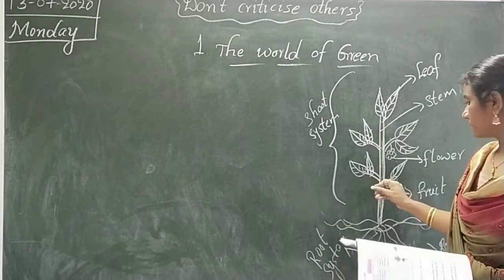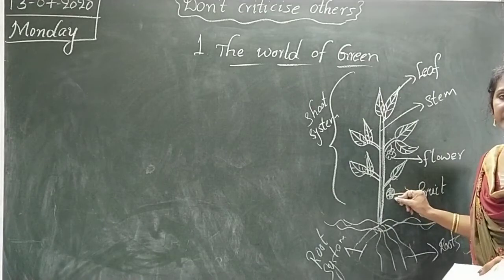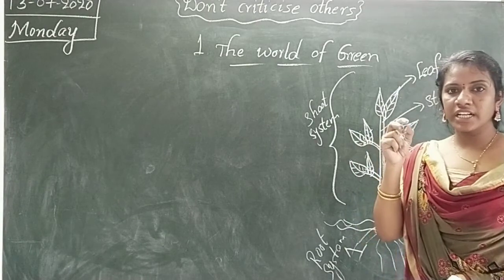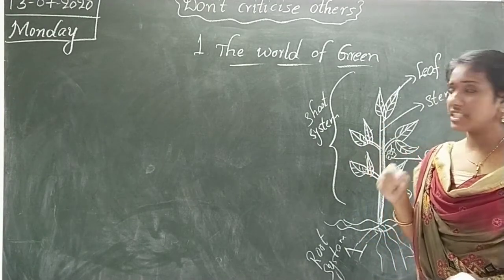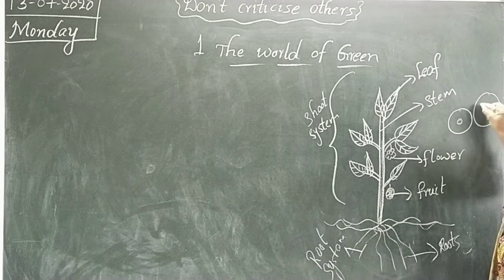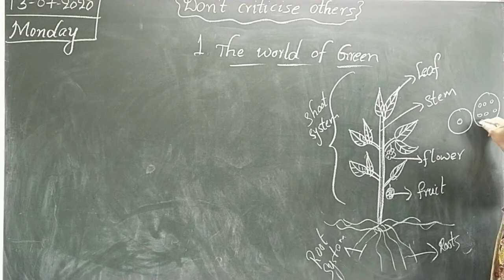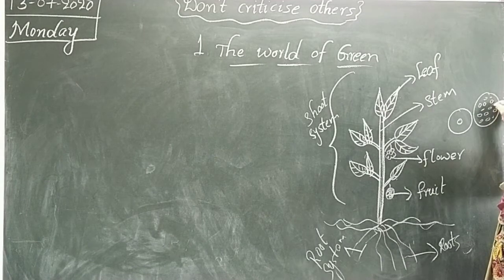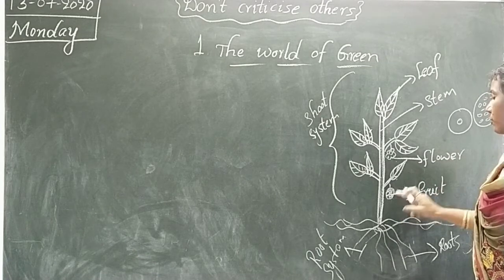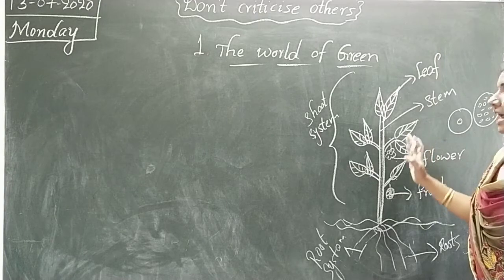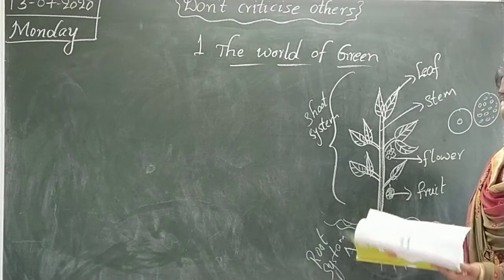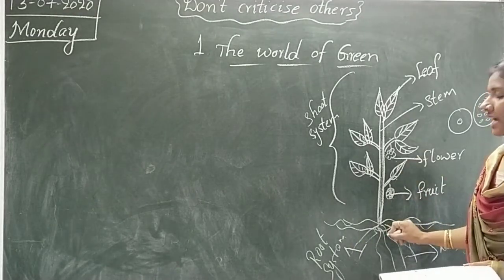And next one, fruit. See, it is usually fleshy and juicy. You can observe the fruits have flesh and they are very juicy and they have seeds. Some fruits have a single seed and some fruits have many seeds. These seeds we use to grow new plants. Okay, children, so the fruit has seeds, and the plant has flowers. After some days the flowers become fruits. In these, the plants have roots.